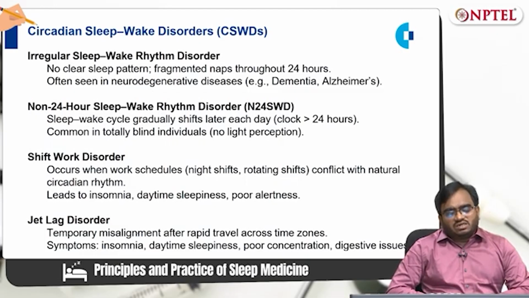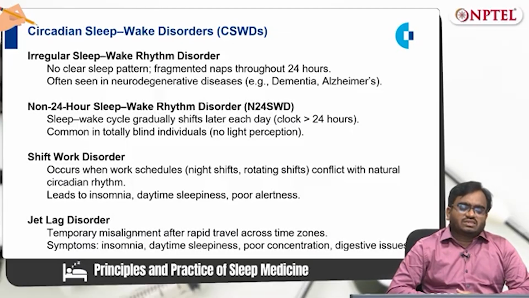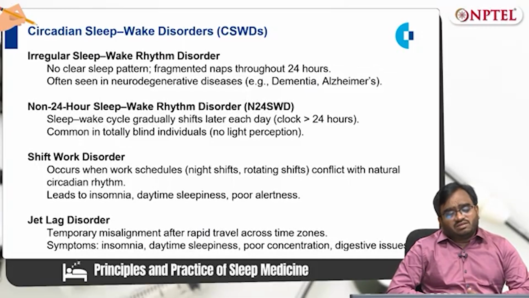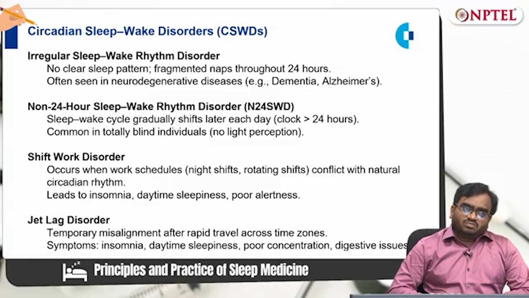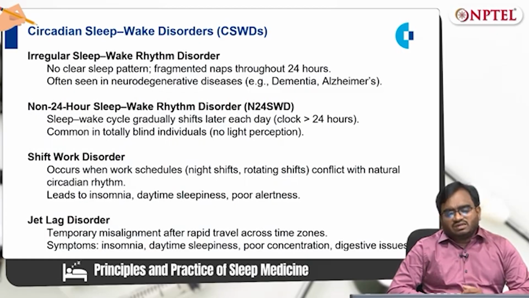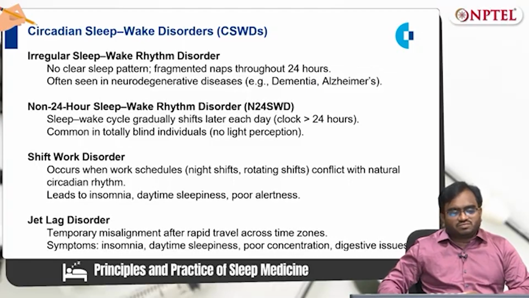The next disorder is shift work disorder, which occurs when there is a rotating work schedule or more night shifts, which conflicts with the natural circadian rhythm and leads to insomnia or daytime sleepiness and poor alertness. The last type of circadian sleep-wake disorder is jet lag disorder. Here, there is temporary misalignment after rapid travel across various time zones. The symptoms include insomnia, daytime sleepiness, poor concentration, and digestive issues.